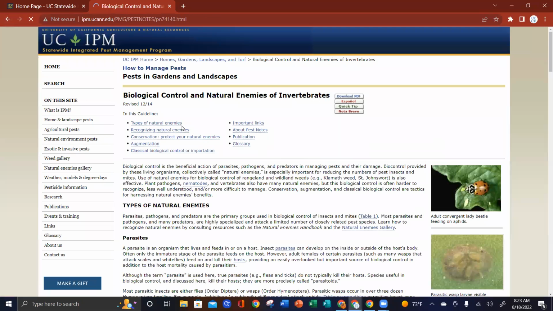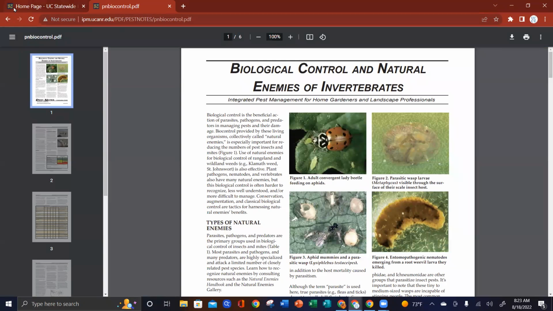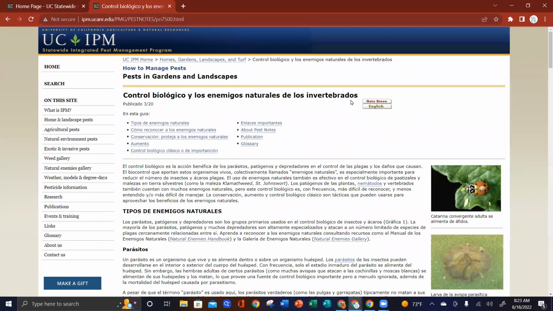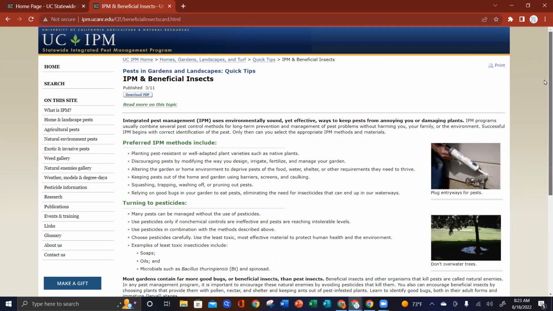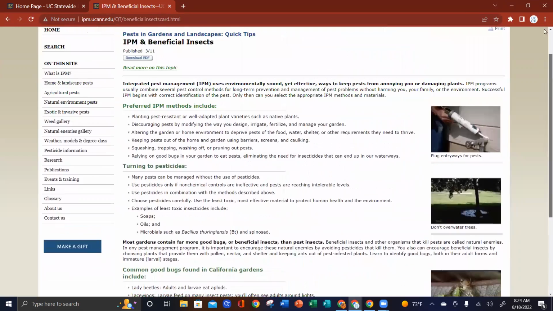There is the biological controls page. It talks about the types of natural enemies. And you'll notice here in the center, it says download a PDF. It has it in Spanish. It also has a quick tip and a nota breve, which is the Spanish quick tip. So from here, you have lots of options. If you download the PDF, it will give you this document in a printable PDF form. So this is a 6-page document, lots of great information. If you click on the Spanish one, it takes you to the Spanish page. And then the quick tip is the short version. So if you want the abbreviated version, when you click on quick tip, it takes you to the short version.